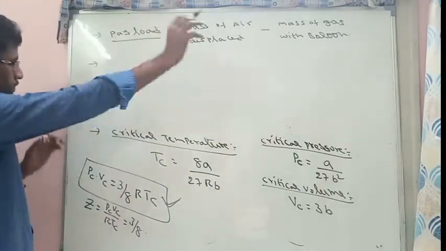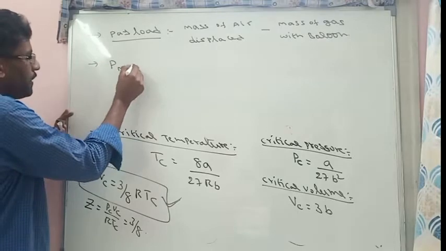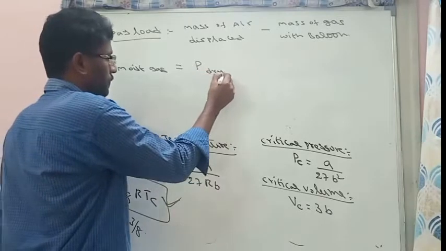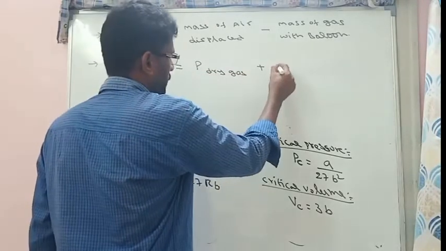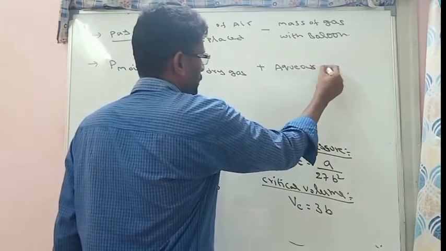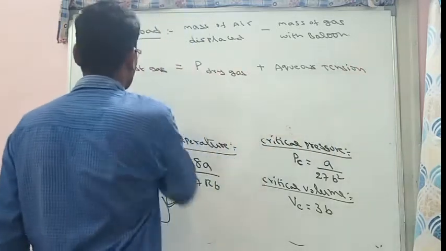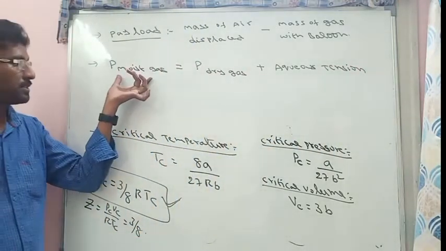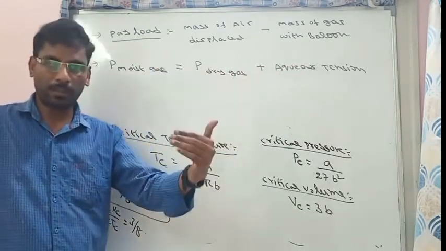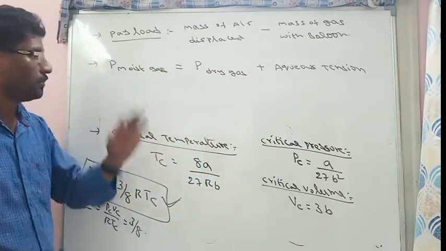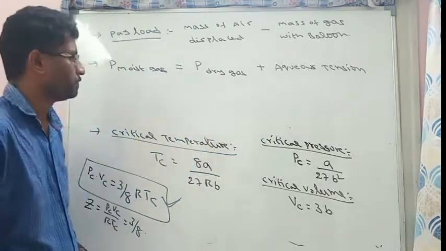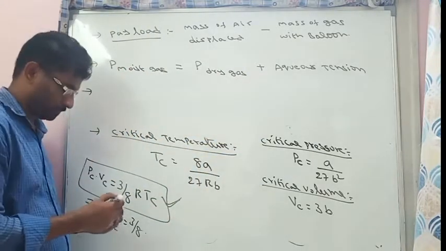Similarly, another formula: the pressure of a moist gas must be equal to the pressure of dry gas plus aqueous tension. So whenever a gas is collected over a liquid, the moist gas pressure must be equal to the dry gas pressure plus aqueous tension. So there is another formula also.